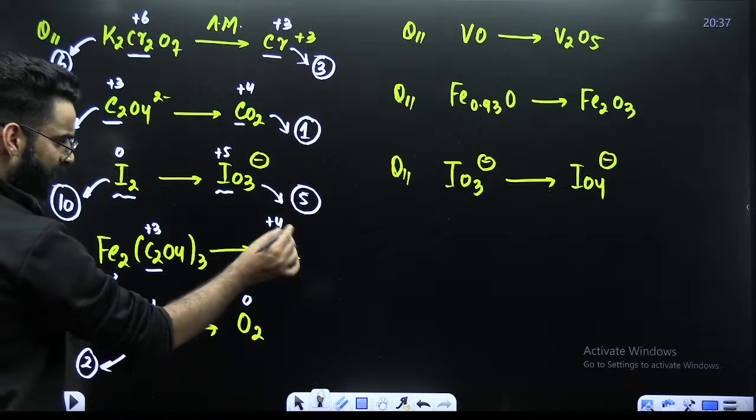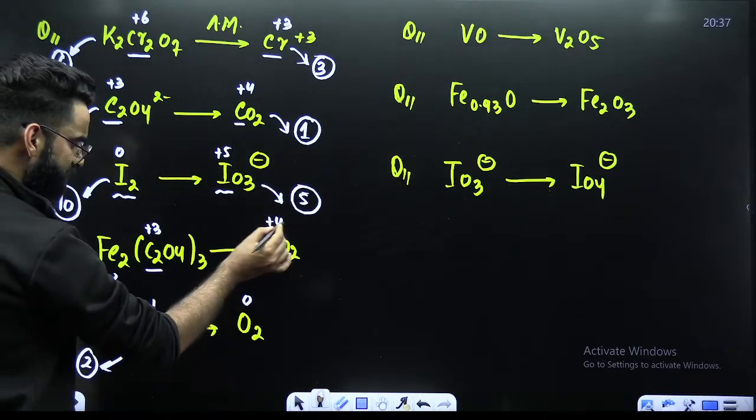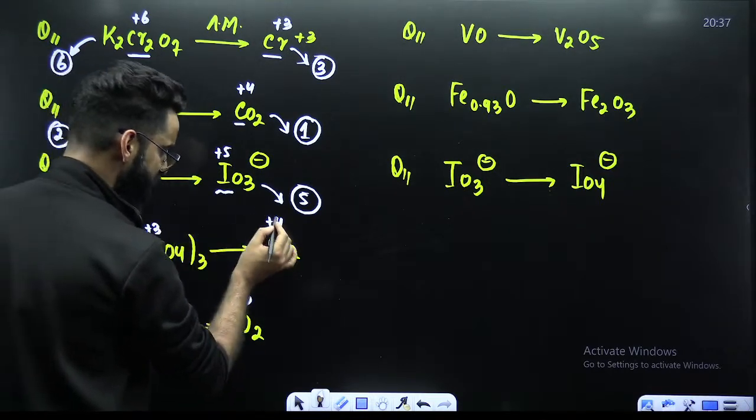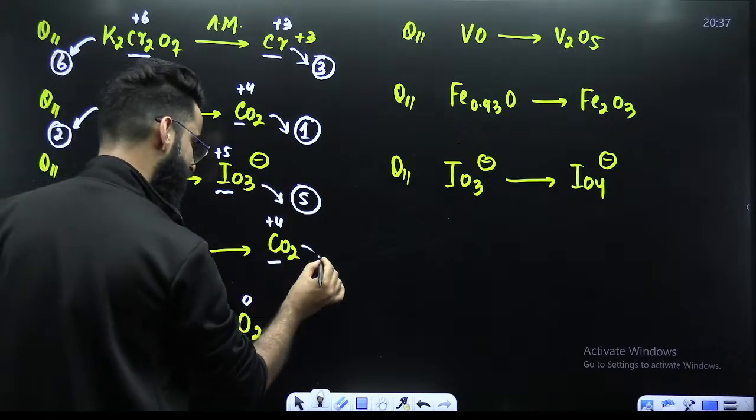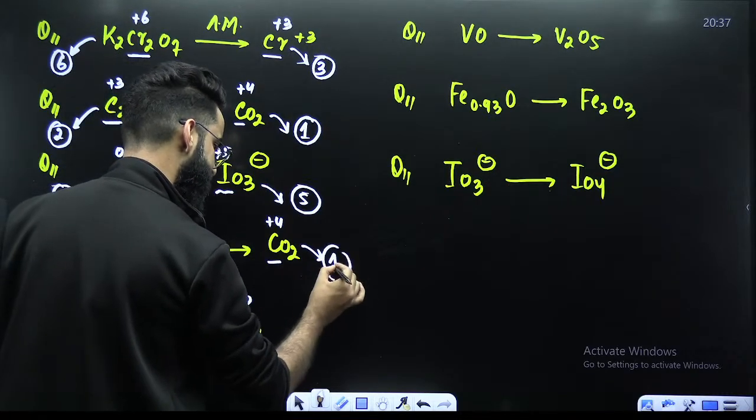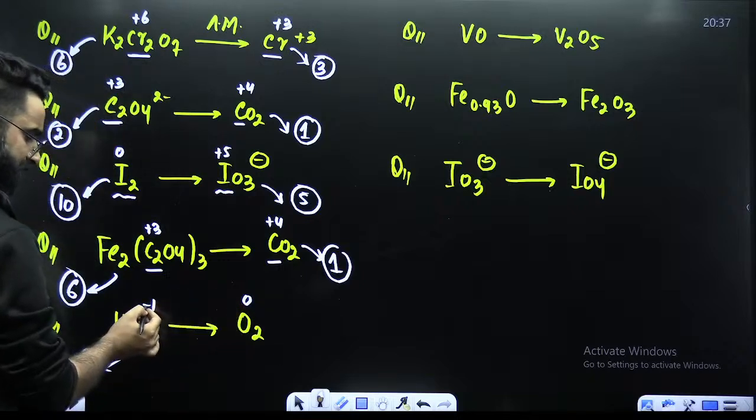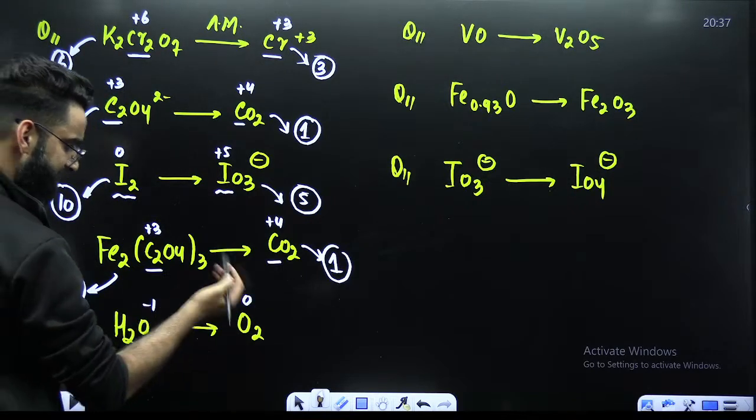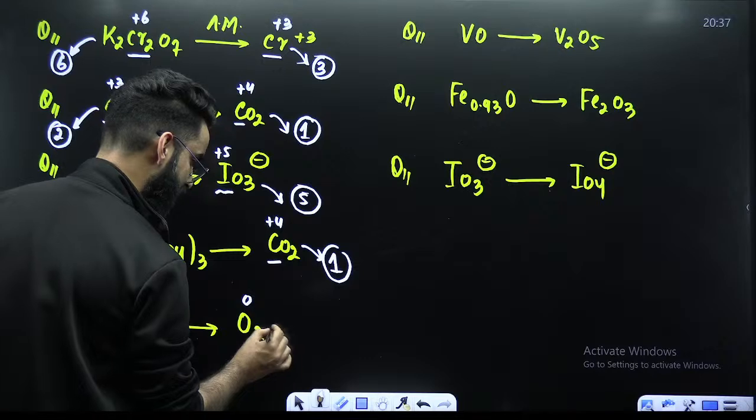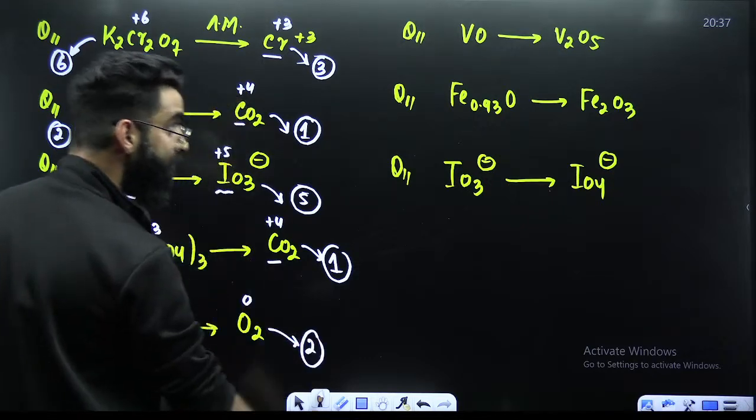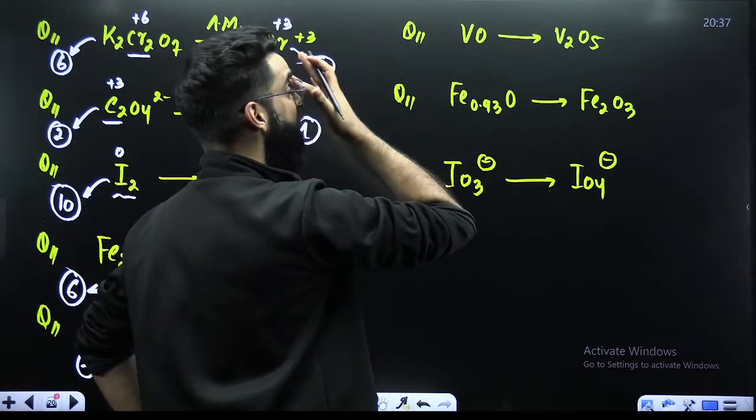Similarly, what is the n factor of this carbon dioxide here? I'll be calling this initial. This will be final. Final minus initial. The value is 1. 1 is the change for 1. I have only 1, so its n factor is 1. Okay. 0 to -1. Change. Final minus initial. Value is 1. 1 is the change for 1. I have 2. Right?